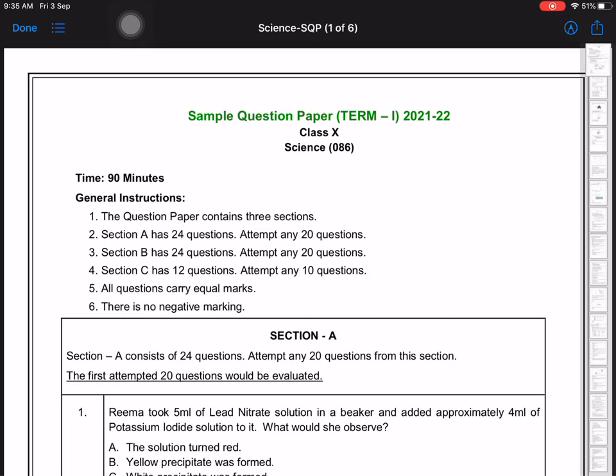There will be in total 60 questions, but in every section, likewise section A is having 24, you have to attempt only 20. Section B is also having 24, you have to attempt only 20, and section C has 12 questions, attempt any 10. So that means in total you will get 60 questions, but you are going to attempt 50 questions, 24, 24 and 12.